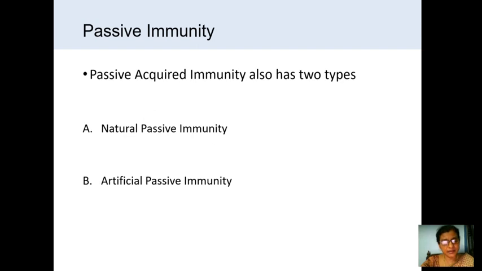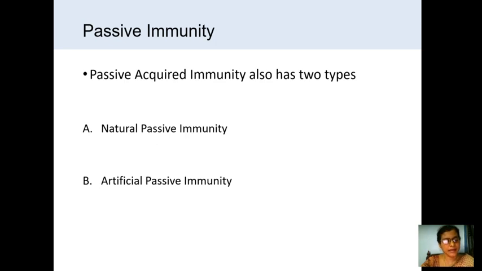The natural passive immunity means antibodies are transferred naturally from an immune mother to her baby through the placenta or through the colostrum. That is natural passive immunity. Here, they are not given from outside, but from the mother. The baby is getting antibodies which are prepared naturally in the mother.